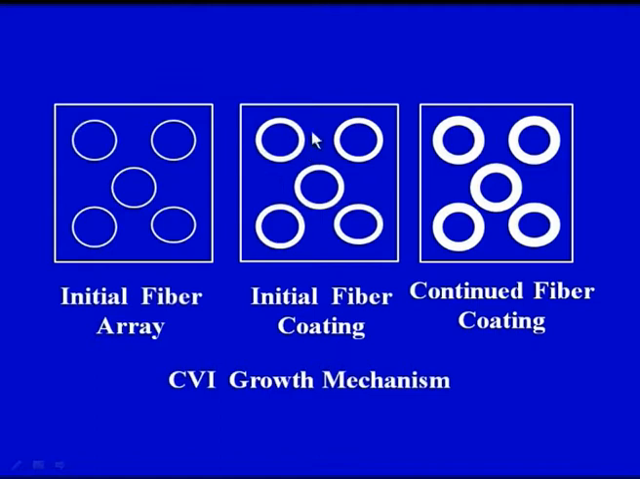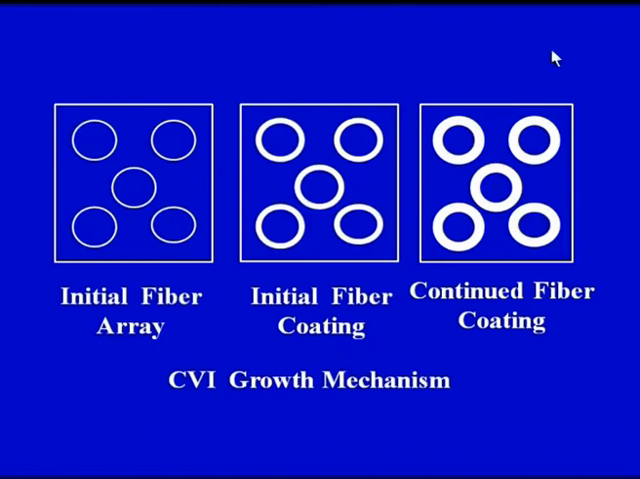Here you can see the solid material has been deposited all around the fiber. Here also the solid material has been deposited all around the fiber, and with passage of time and flow of the gaseous reactants along with the carrier gas inside the porous media, we can see the diameter of the fibers is further increasing. So, what is happening basically is that the porosity is reducing and the diameter of the fibers is increasing, which means the density of the total ceramic matrix composite that we are fabricating or processing is increasing.